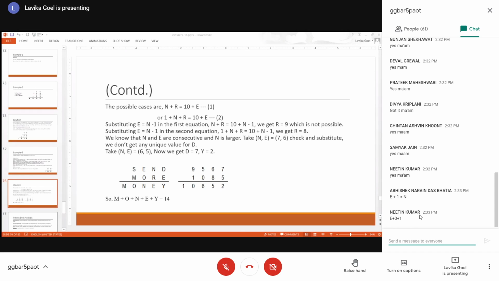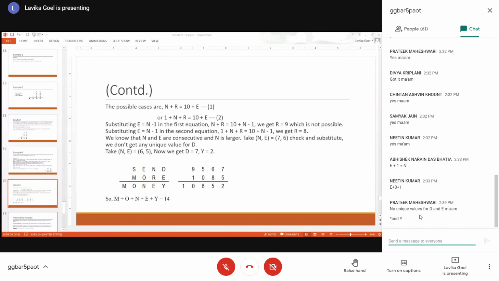Anybody who has done? No unique values for D and Y? Yes. Why? Because if you see, E is 6. Okay. E is 6. And if you take, yeah, you know unique values for D and Y.